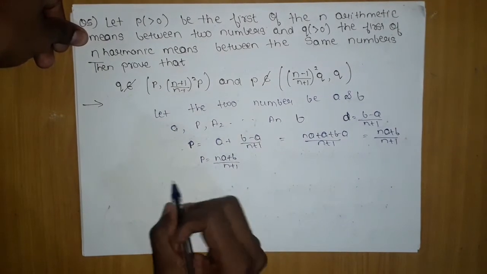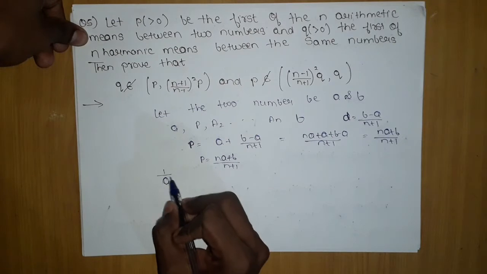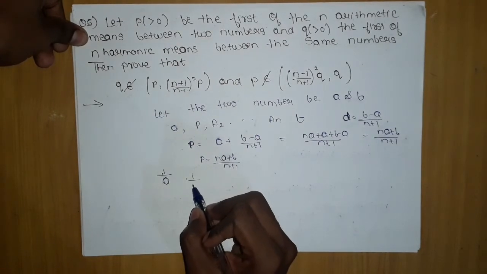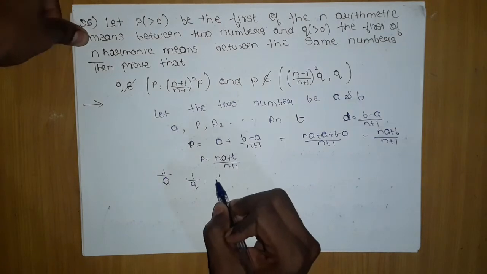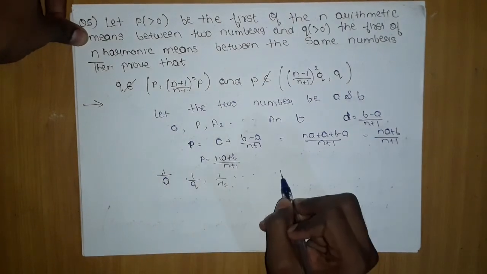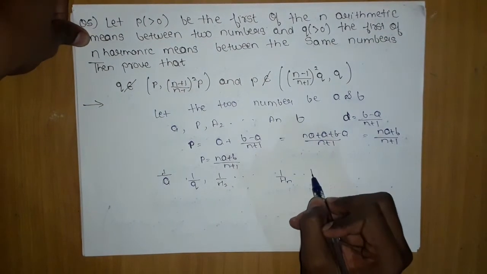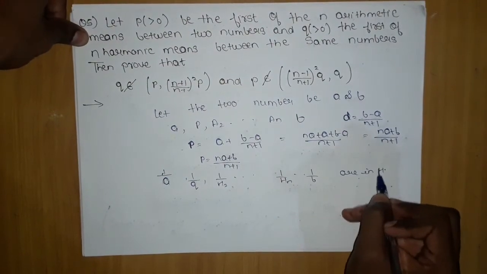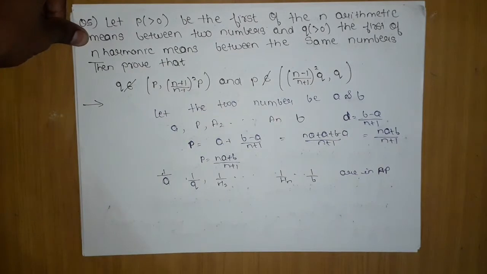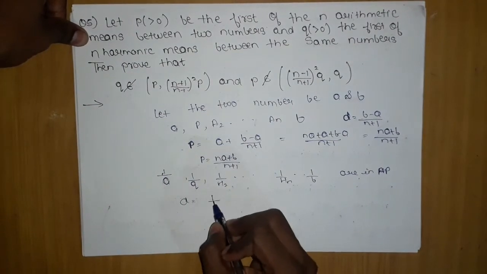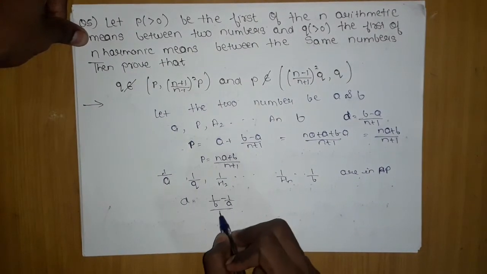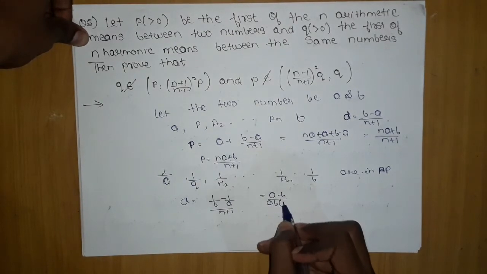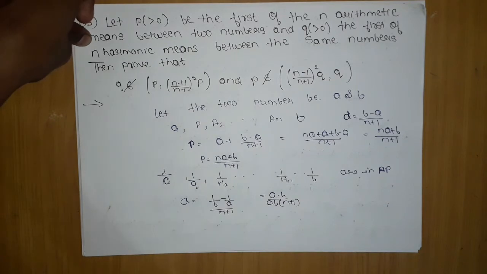Similarly, two numbers between 1/a and 1/b: 1/a, 1/h1, 1/h2 and so on, 1/hn, 1/b are in AP if they are in harmonic mean. So we can find that d is what, (1/b minus 1/a) upon (n plus 1), giving me (a minus b) upon ab into (n plus 1). So we got this thing.